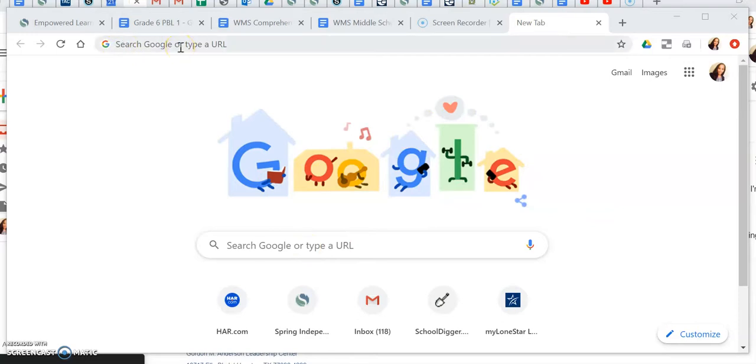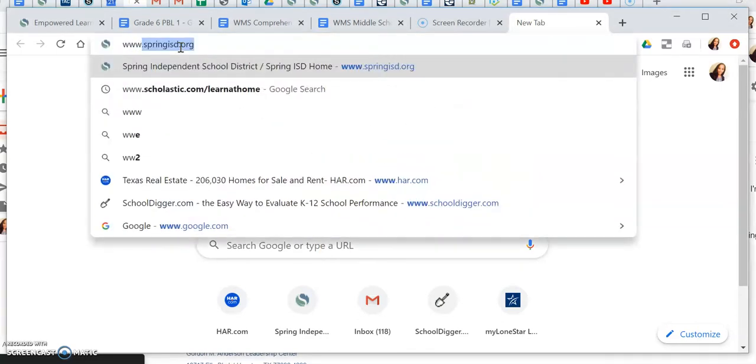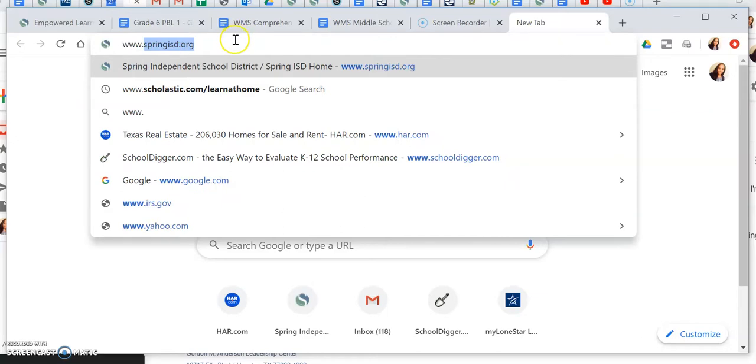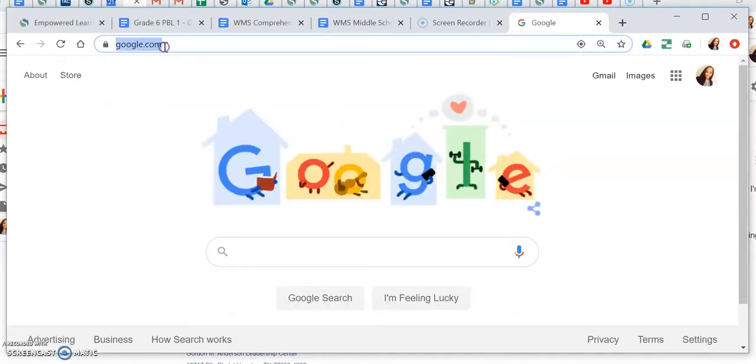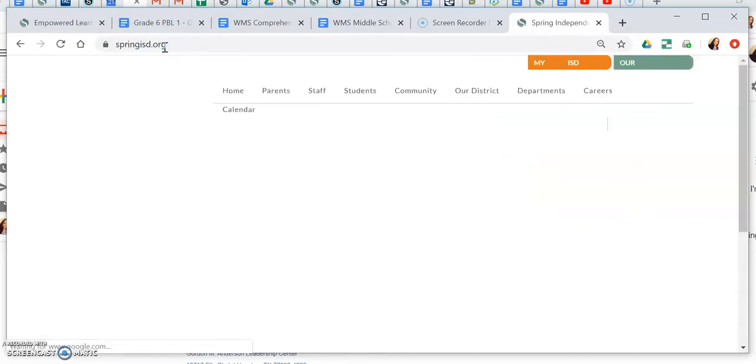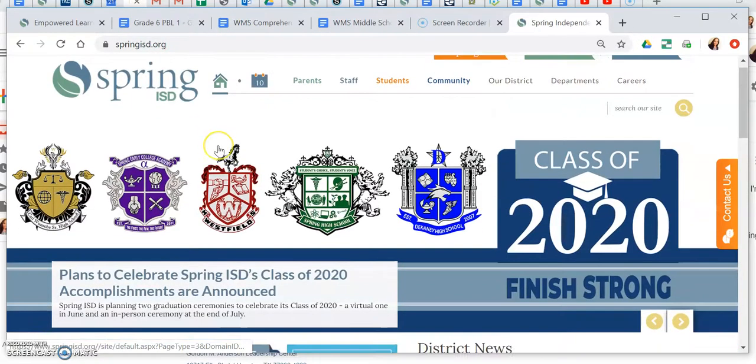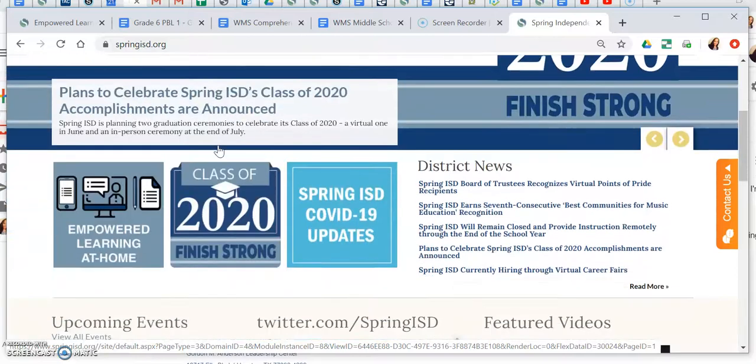We're going to start. First thing I always do is type in www.springisd.org in the search box. That takes me to the district homepage.